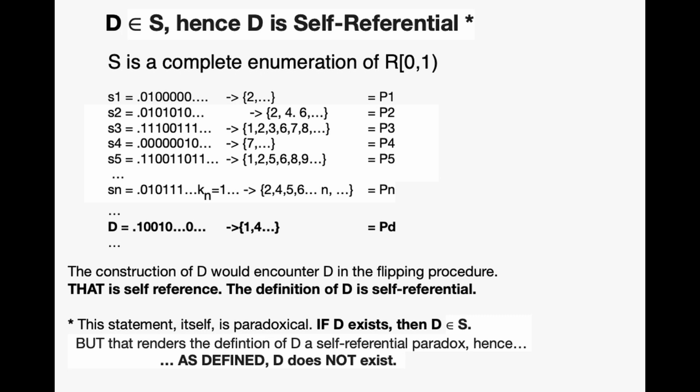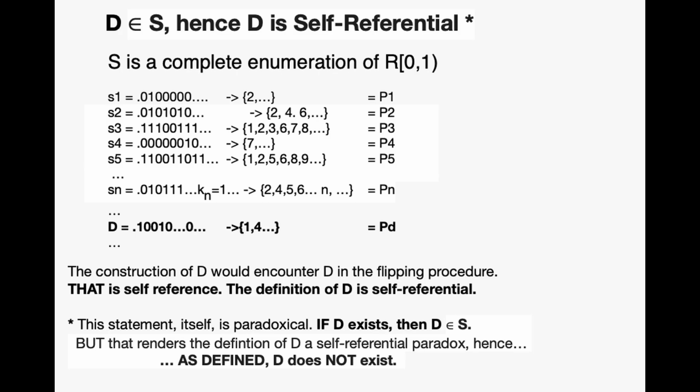The definition of D then is essentially self-referential. S is a complete enumeration of reals in 0, 1. That means that the construction of D would encounter itself as D is an element of the complete enumeration. D encounters itself in the flipping procedure, which defines D. That's self-reference. The definition of D then is self-referential. Just to be careful here, because people are always raising smart objections, intelligent objections, this statement itself is paradoxical. If D exists, then D is an element of S. But that renders the definition of D a self-referential paradox. Hence, as defined, D does not exist.